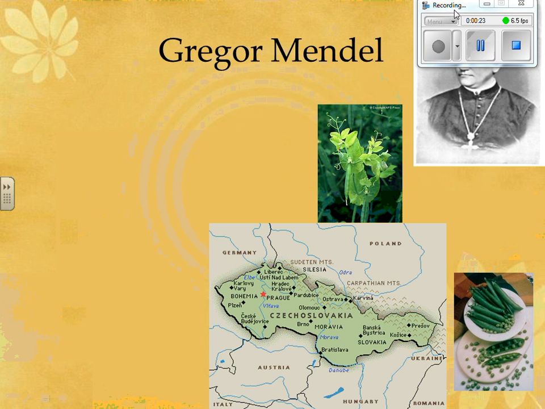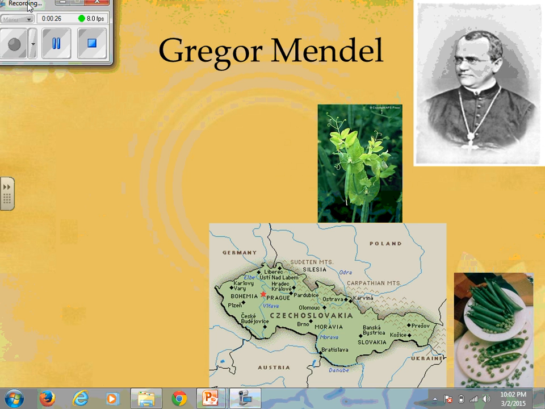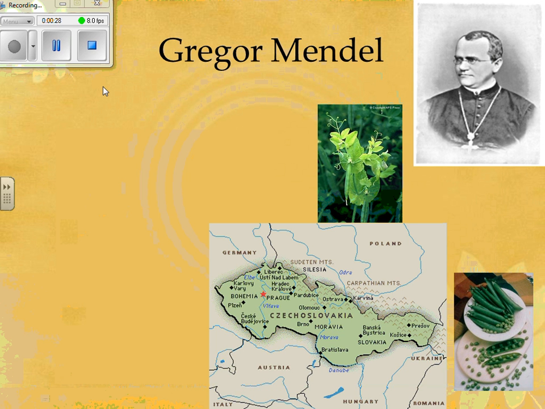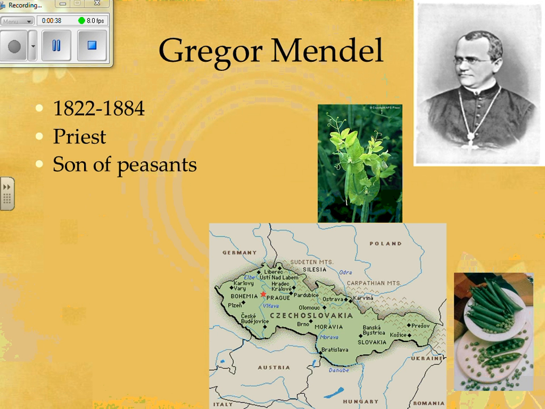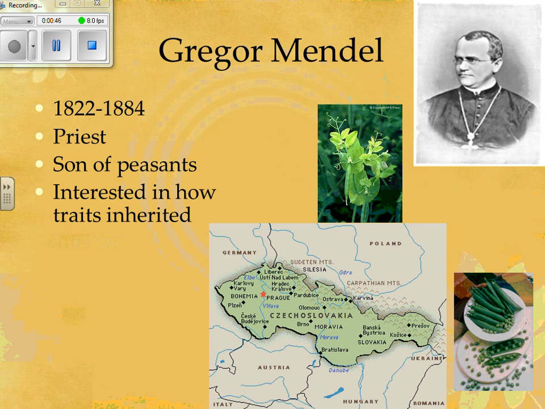He is, if I can move this recording screen, this fella up in the right hand corner, he was a monk in Czechoslovakia. And he was a priest, actually, and he was the son of peasants, and he was really much interested in how traits were inherited and how parents passed on traits to their offspring. And so he spent a lot of time working with pea plants in the garden, crossing them and growing them and seeing what traits he could get.